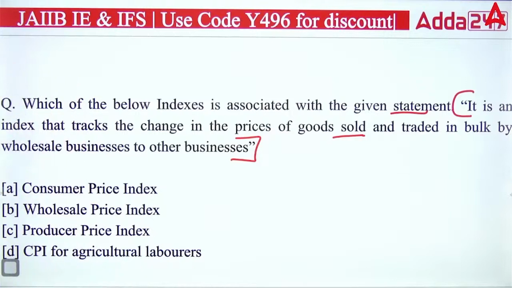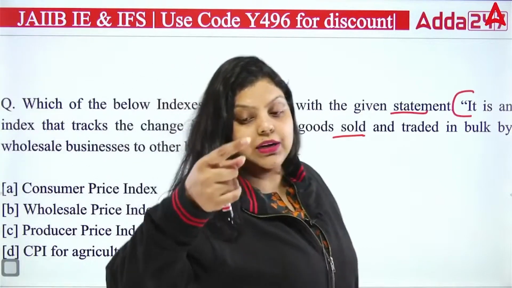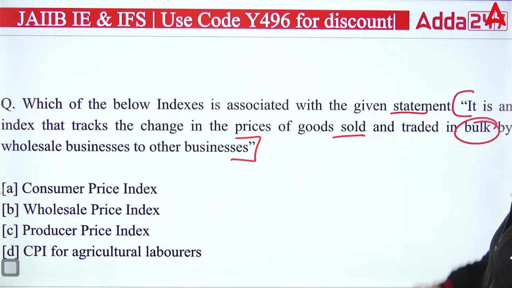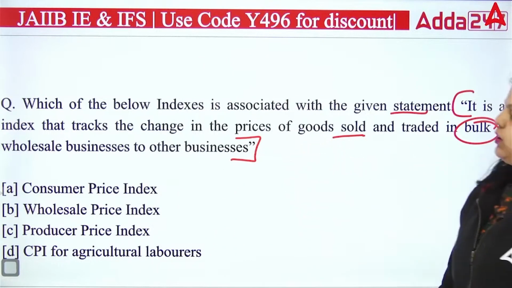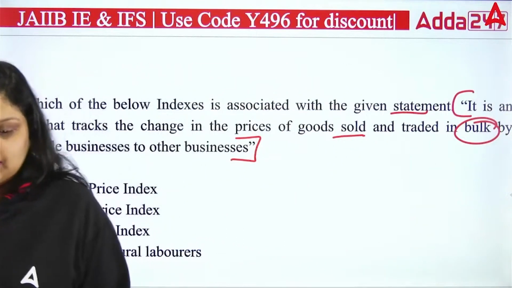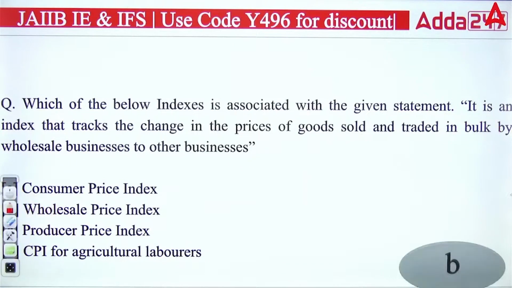In which index we are calculating here that the prices of goods sold and traded in the bulk? So in the bulk, if you are trading in a bulk, that's not in the retail market, that's in the wholesale market, as it is written here. So obviously, which index will be used to calculate the inflation? Wholesale price index. Okay, in this statement, wholesale price index will be used to calculate the inflation in the wholesale market. Right answer is B.